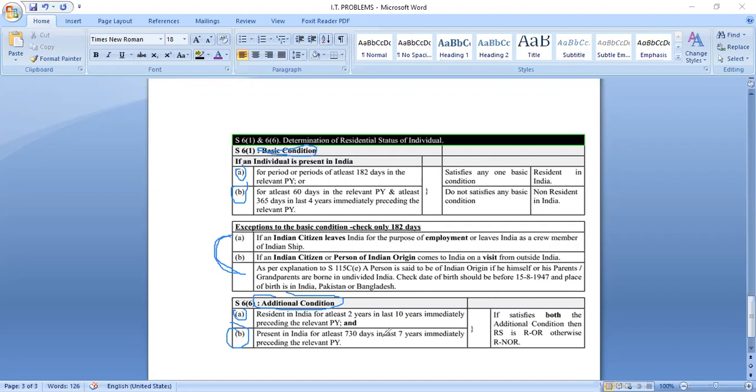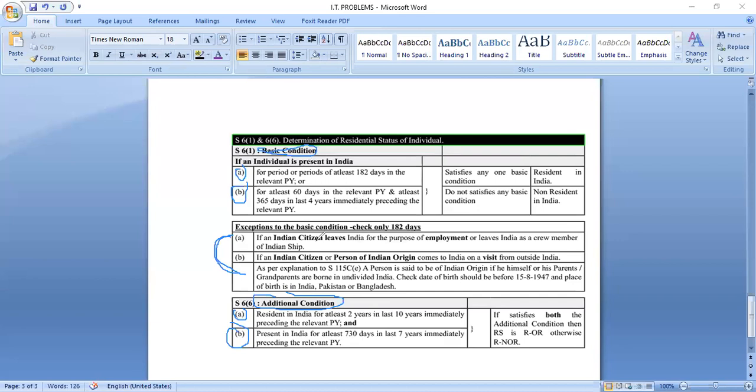In that case, he will become RNOR. That means resident, but not ordinary resident. When he will become RNOR? If he clears any one of the basic conditions or both, but he clears only one rule of the additional conditions. Only one rule. He will become RNOR, resident but not ordinary resident. Okay, you have to remember these things.